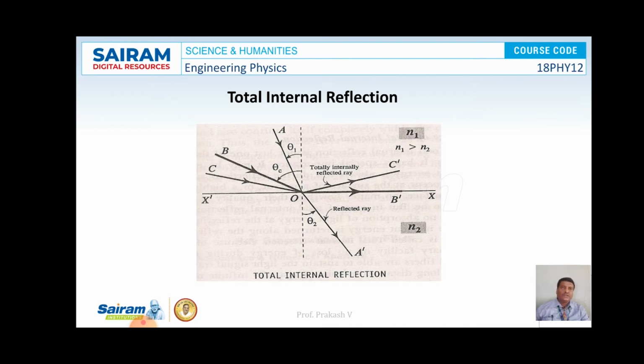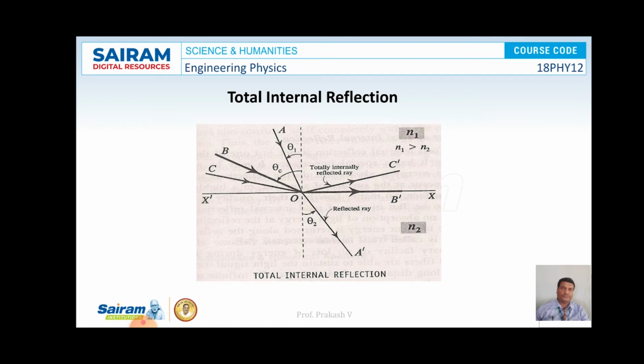Here we consider a beam of light traveling from a denser to a rarer medium. It is observed that the refracted beam in the second medium bends away from the normal. If theta 1 is the angle of incidence and theta 2 is the angle of refraction, theta 2 is always greater than theta 1. If theta 1 increases, theta 2 also increases. For a particular angle of incidence, say theta 1 equal to theta c, the angle of refraction theta 2 becomes 90 degrees. By that time, the incident ray BO just grazes the boundary which separates the two media,